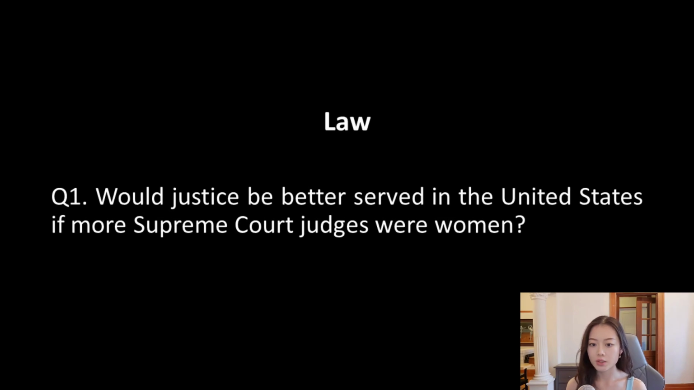For example, this year in law, the first question from the John Locke Institute website is, would justice be better served in the United States if more Supreme Court judges were women? And the first question I want to research is actually this question itself. But you cannot just copy-paste this whole question into Google because it's way too long for Google to give you as many relevant results as possible. So I simplified this question into 4 keywords: female judges, more justice. And after researching these 4 keywords, I indeed get a lot of articles that are relevant to my topic.